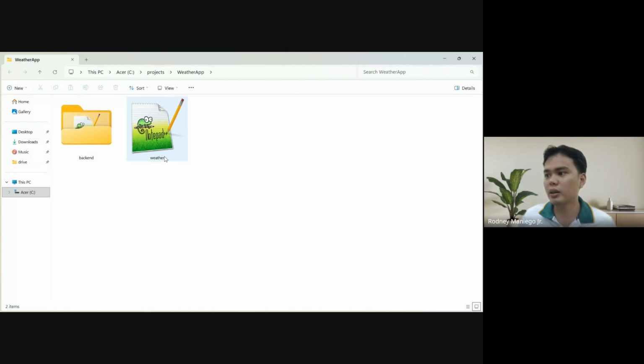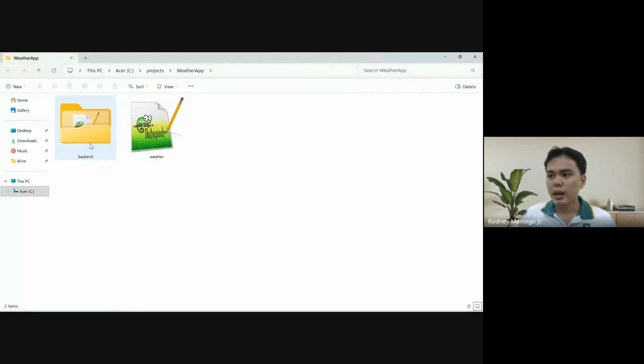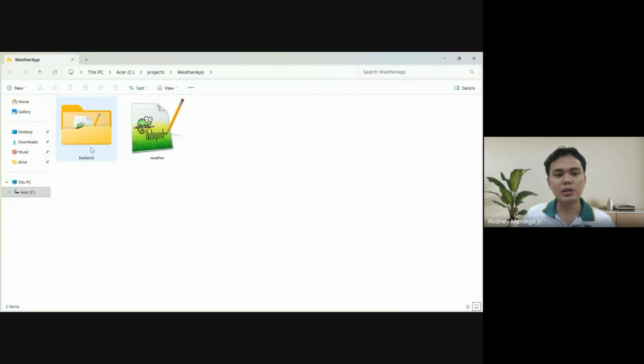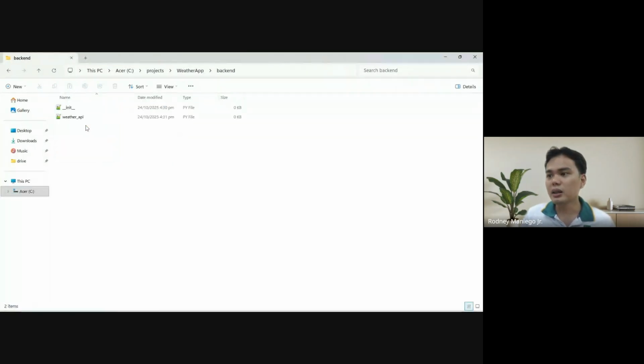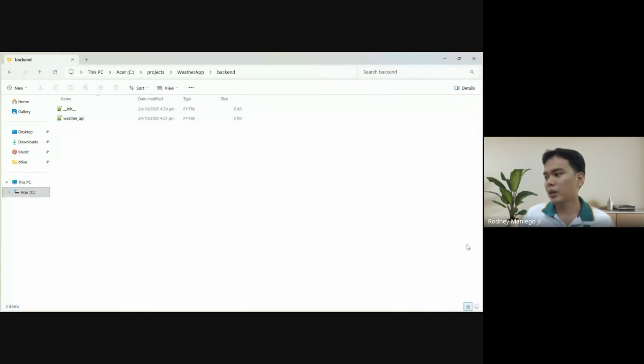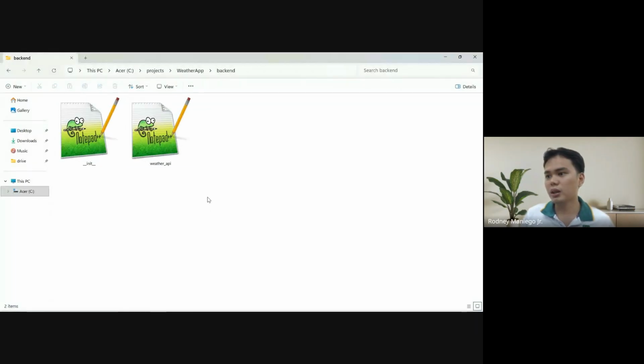So I just hid the extension, but as you can see, the type is .py. And we have this package. So what's inside our package? It's the init file and the specific modules. So let's zoom that in. Now we have two files that we have created.